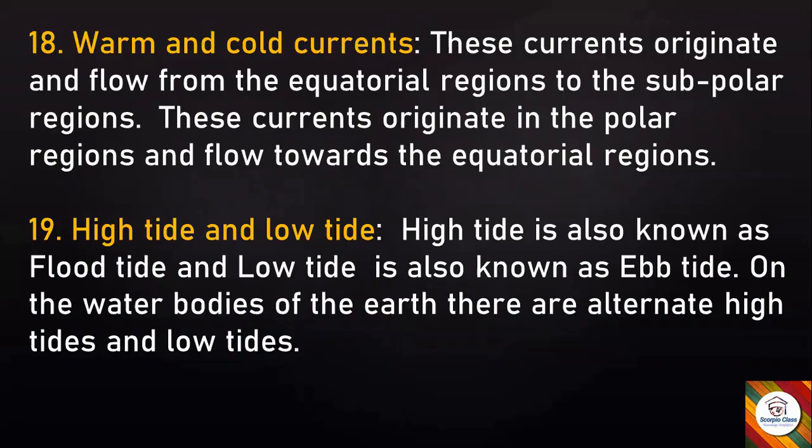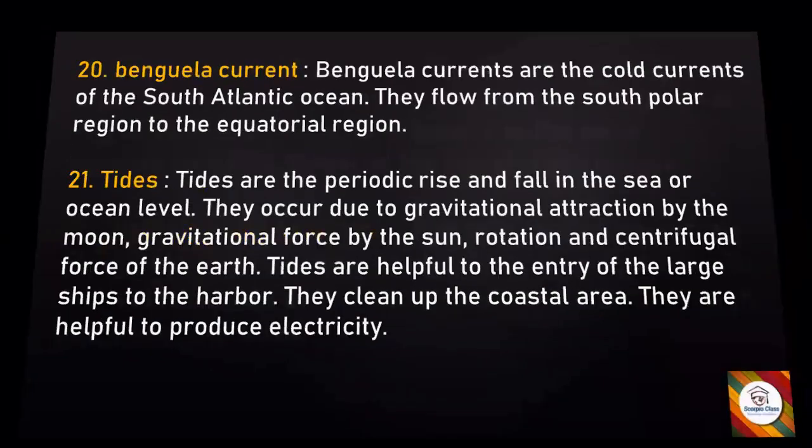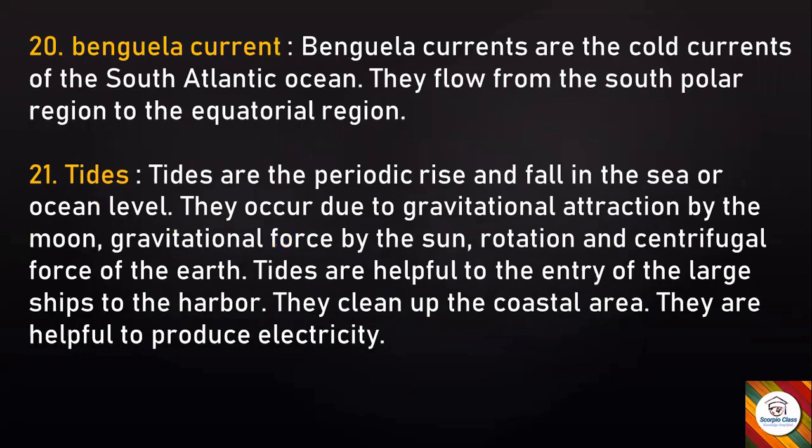Next, high tide and low tide. High tide is also known as flood tide and low tide is also known as ebb tide. On the water bodies of the earth, there are alternate high tides and low tides. Next, Benguela current. Benguela currents are the cold currents of the South Atlantic Ocean. They flow from the South Polar region to the equatorial region.